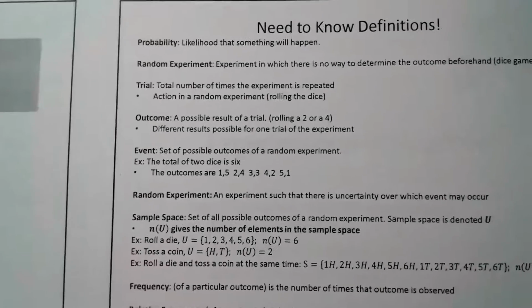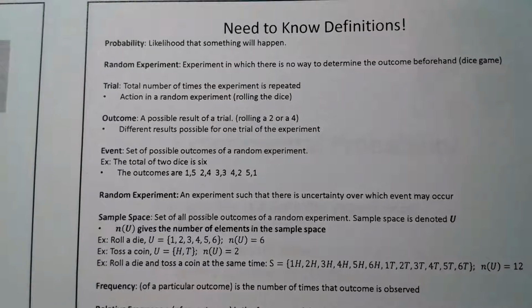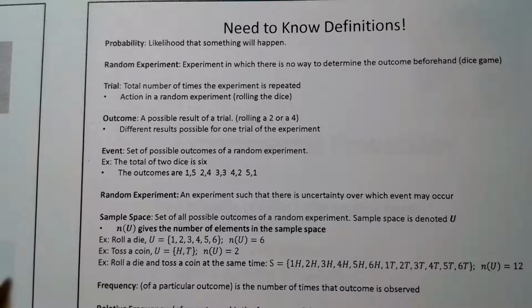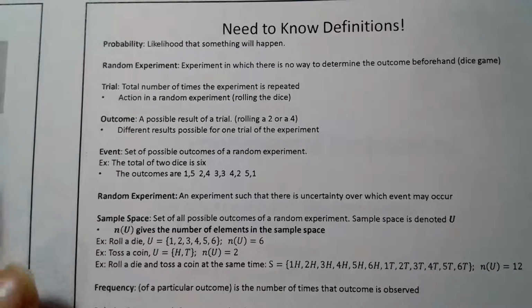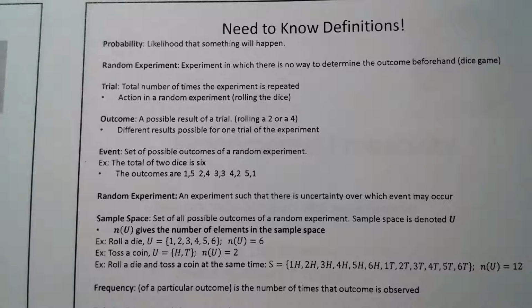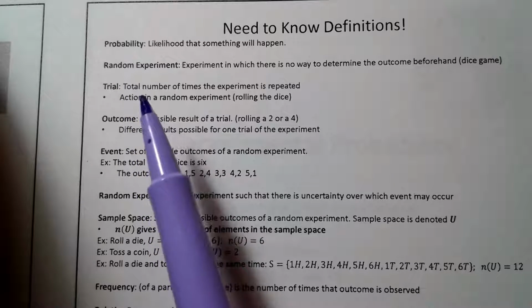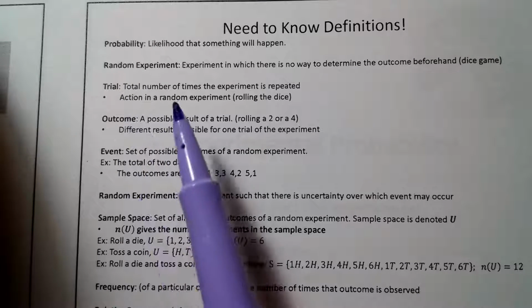Okay, in probability, just like in any branch of math, definitions are super important to know and understand. And again, I know this is kind of small. I printed 2 on a page for the recording, but you've got the life size that you can rely back on on EDSB. So you can look back at those if needed. But probability is just the likelihood that something will happen, okay?